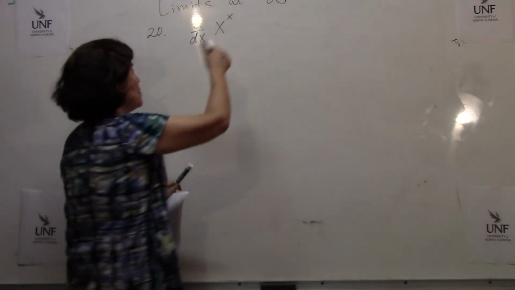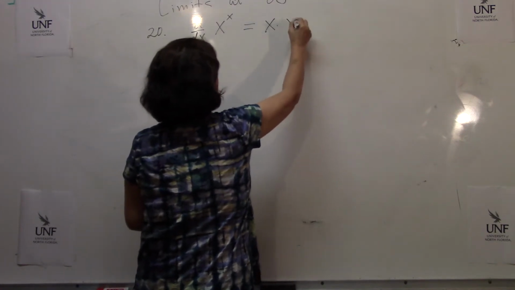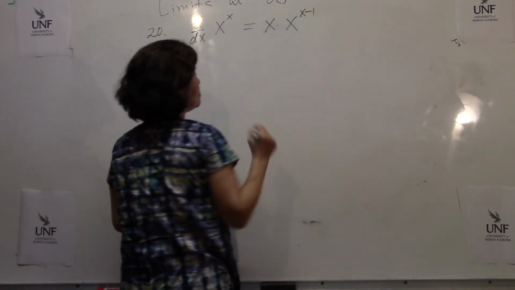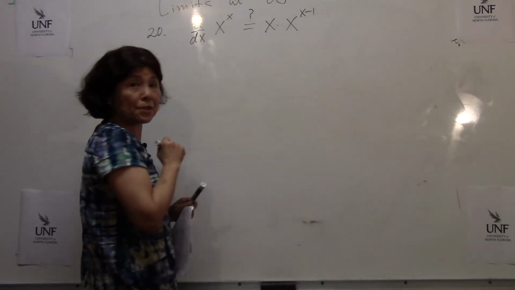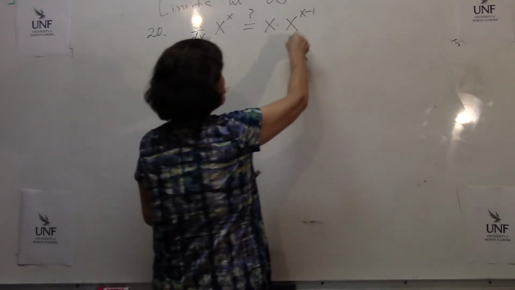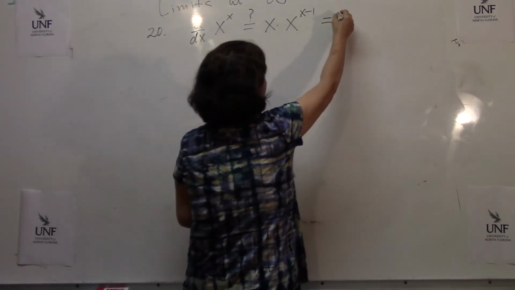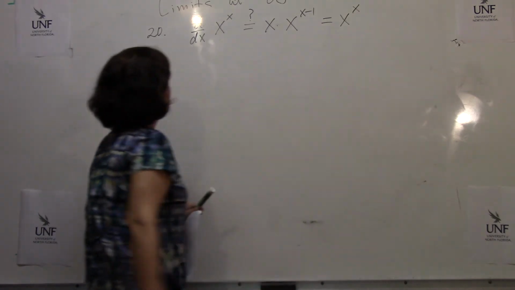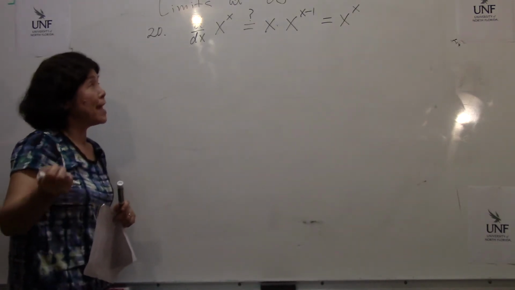Well, if you think of this one as a power, then x times x to the x minus 1. Okay, I'm not sure if this is correct though. Once you do that, you are going to say x times this, therefore again this is x to the x. The derivative of x to the x is the same x to the x.